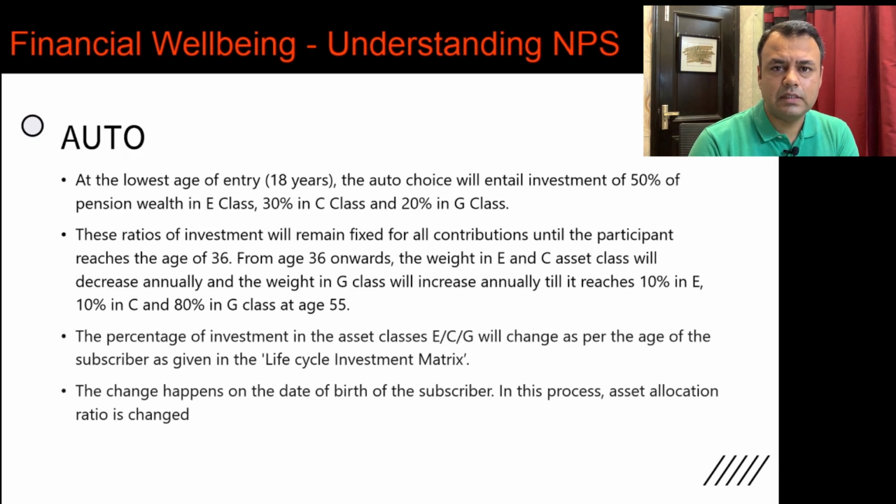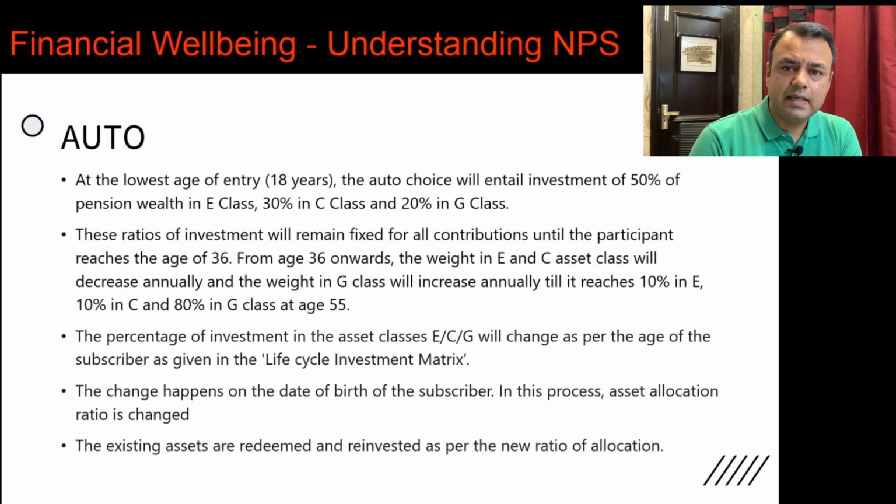So if your date of birth is, let's say, 1st of August, so on 1st of August each year, this will change after you have attained the age of 36 years. The existing assets are redeemed. So whatever you have in the portfolio is redeemed and the new investments are made. Actually, what it does is it takes the differential of the amount. For example, if you earlier had 50% exposure in equity and now you're supposed to have an equity exposure of 45%, so 5% of your equity is redeemed and an equivalent amount is invested in the government bonds or corporate bonds, as the case may be.